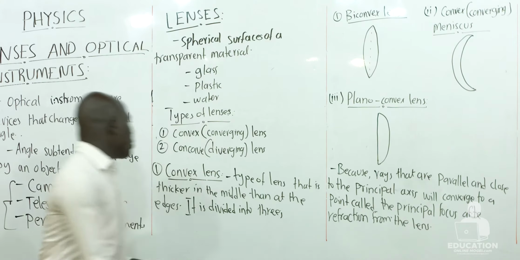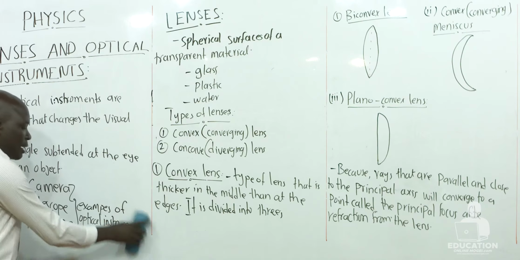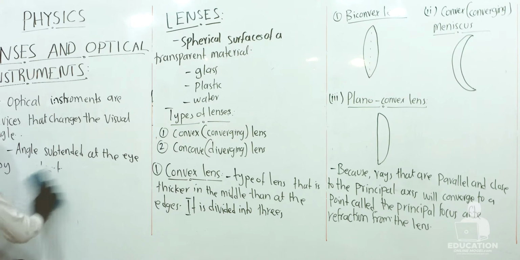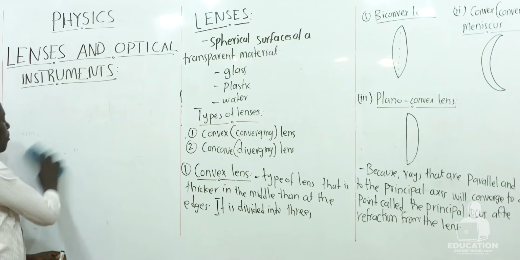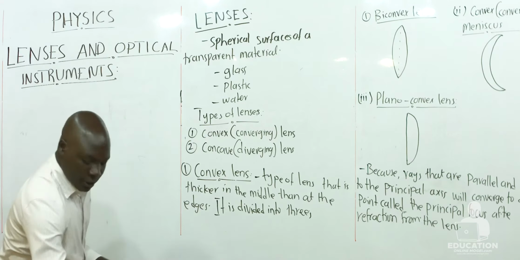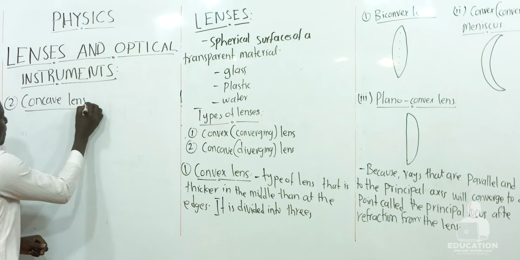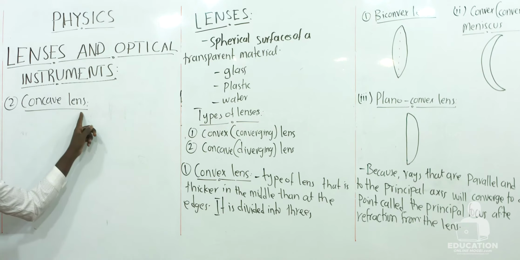So dear learners, let's also look at the second type of lens, which is the concave lens. And we said concave lens is also called the diverging lens. We shall also see why we call concave lens a diverging lens. To diverge means to spread away from a point. So the second one is the concave lens. Now, dear learners, what do we understand by the word concave lens?